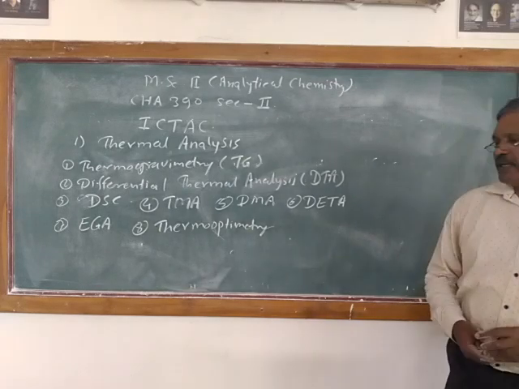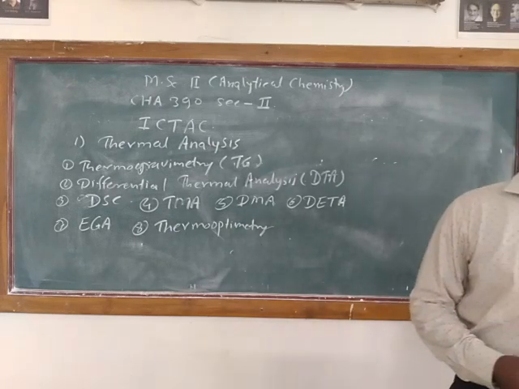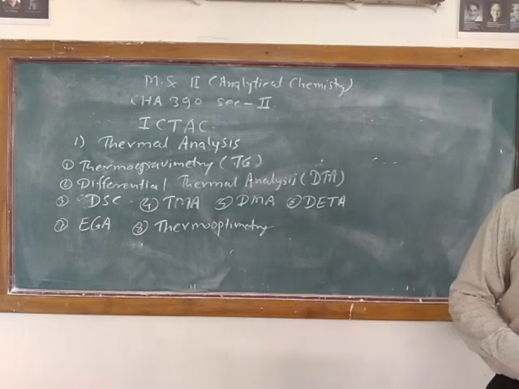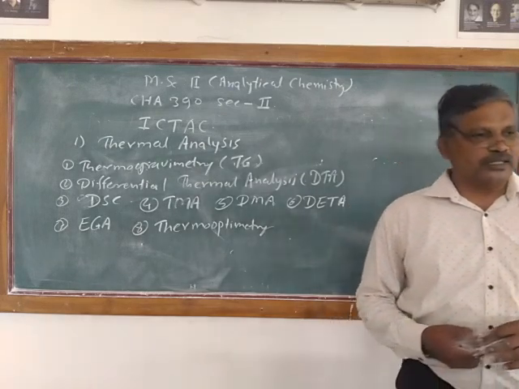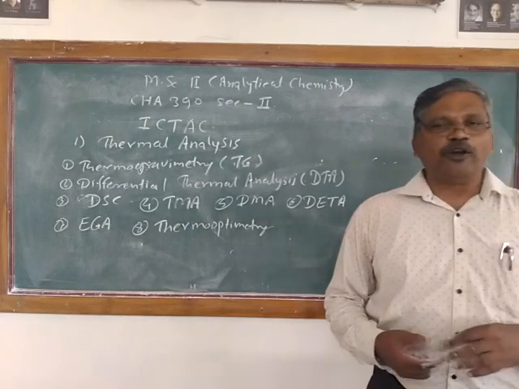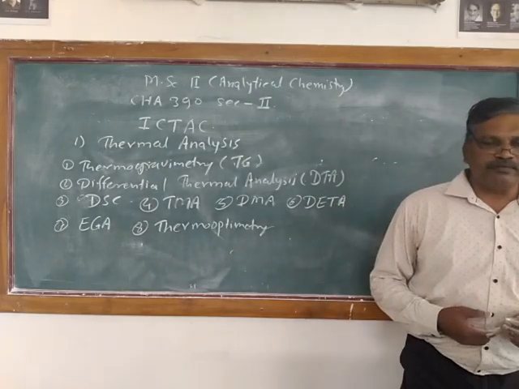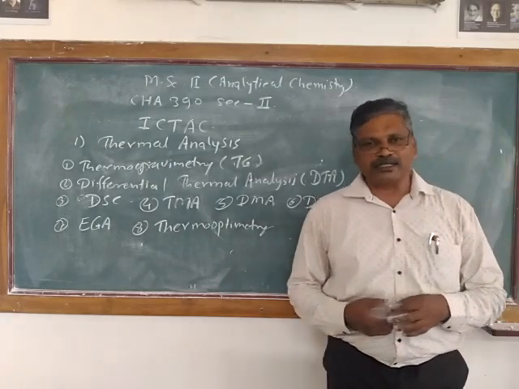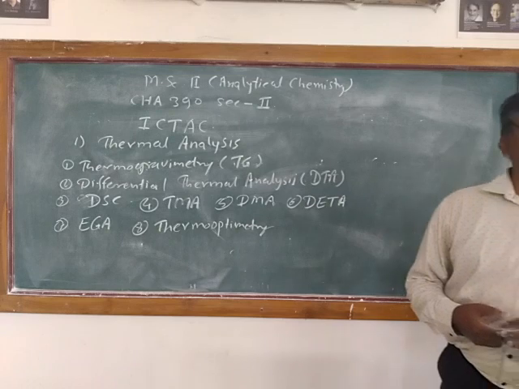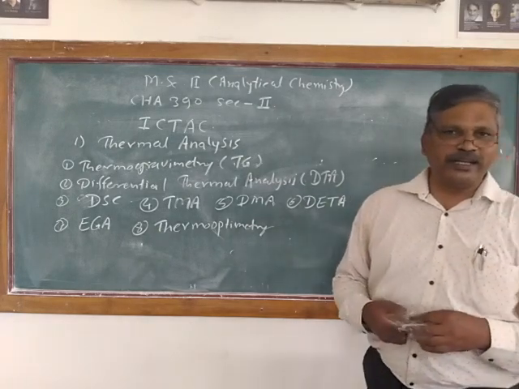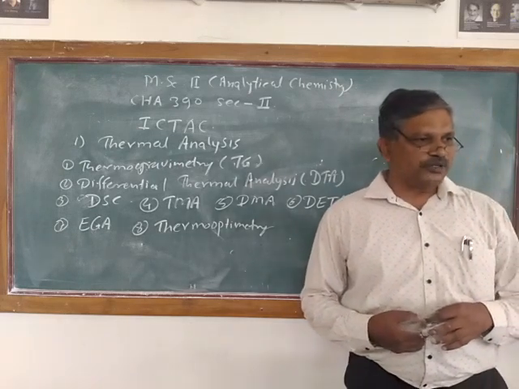Apart from these frequently used techniques, some less frequently used techniques are also there. For example, thermosonimetry, where the sound property of the material is studied. Then we have thermomagnetometry, where the magnetic property of the material is studied. Then we have thermoluminescence, where the luminescence property, or light emitted by the substance, is studied. Then we have emission thermal analysis, ETA, where the gases which are released while heating the substance are studied, and the structural changes of the substance can be studied by using this technique.